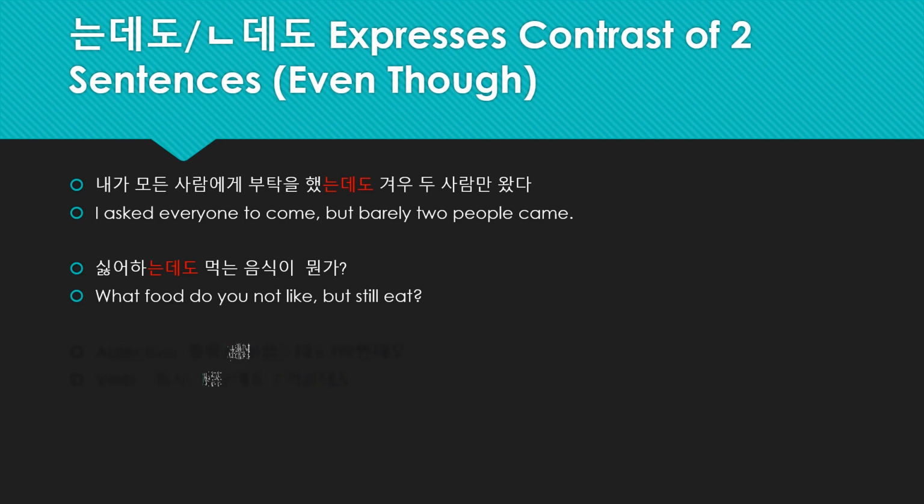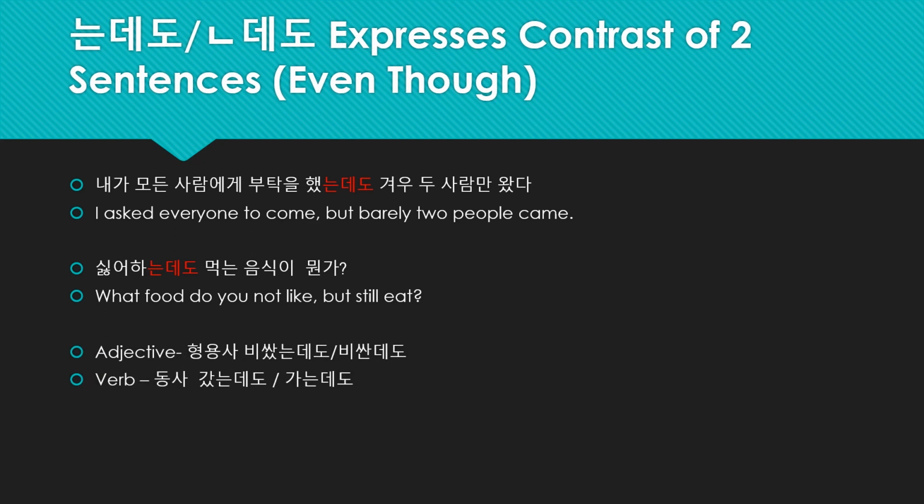And when you want to use this, with the adjective form, 형용사 is an adjective, and when it's past tense, it usually has ㅆ in the 받침, so it's 는데도. And when it is an adjective, it is also ㄴ put at the bottom.